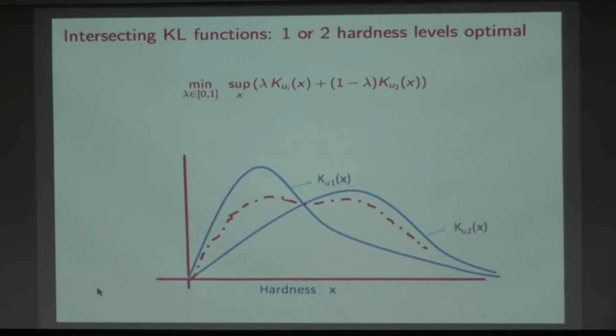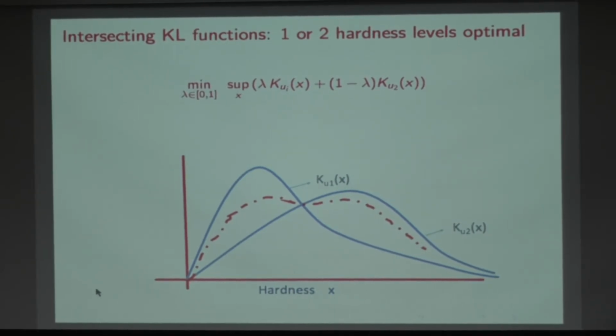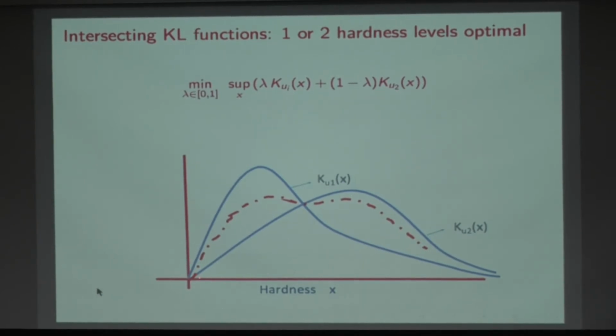Occasionally, in extreme cases where U1 and U2 are very far apart, and experimentally we saw this when U1 and U2 are at a ratio of like 1:20, I'm testing for whether the person is below level U1 or whether it's greater than 20 times U1. In that case, you will find functions which are bimodal. So the optimal value is going to be achieved by a bimodal function like this. And then you should ask questions at this level as well as this level. So in that case, you ask at two levels of difficulty. But typically, you ask at one level of difficulty. So that's kind of the big picture message that one gets from here.